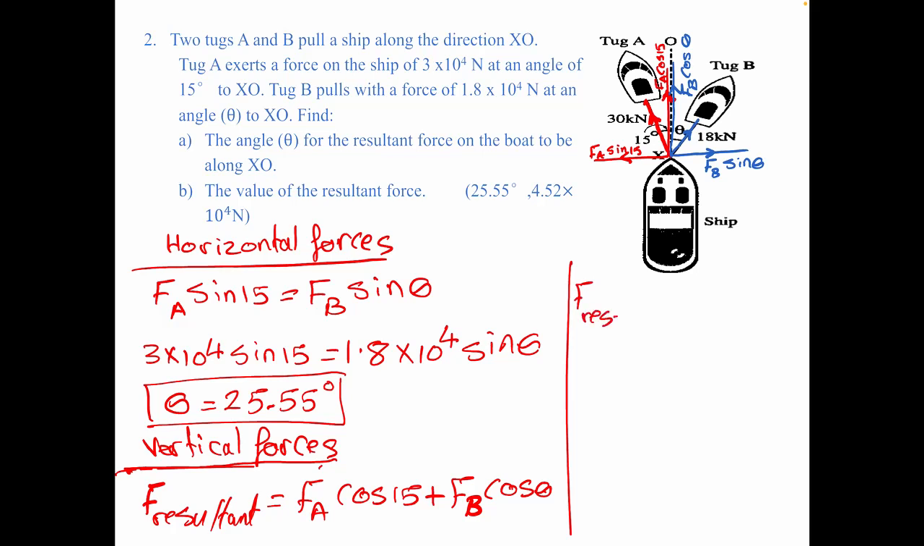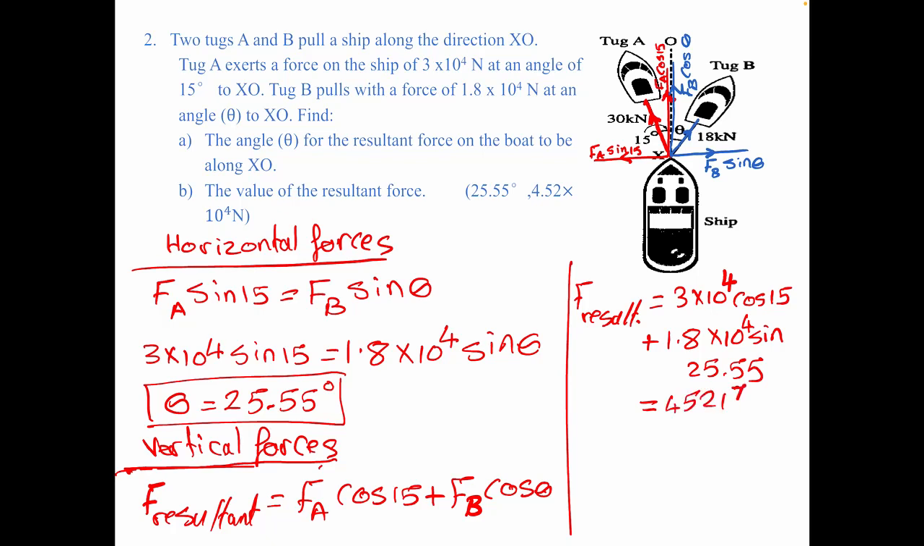F resultant equals F A, which is 3 times 10 power 4 cosine 15, plus F B, 1.8 times 10 power 4 cosine 25.55. The result on the calculator will be 45217.54 Newton, which is the same result. You can move the decimal point from here, so it becomes 4.52 times 10 power 4 Newton.